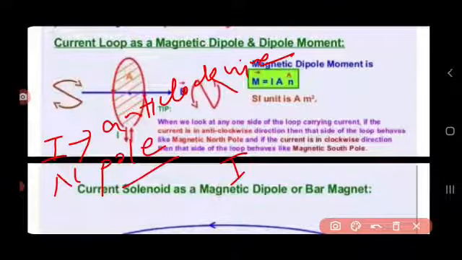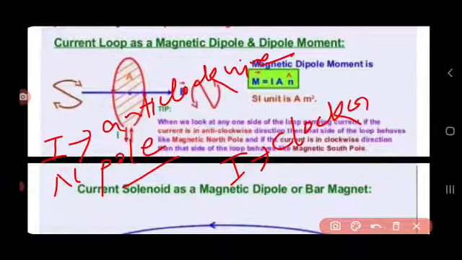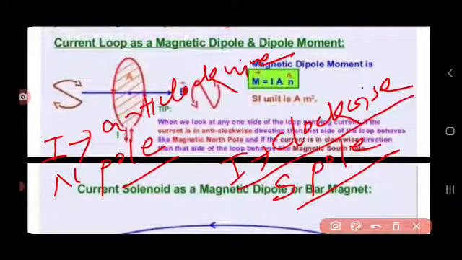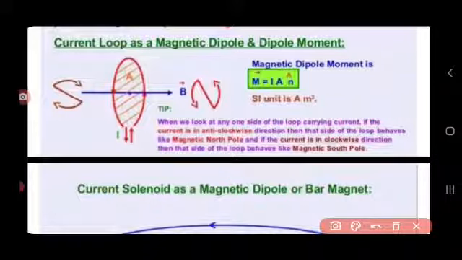A current carrying solenoid also acts as a bar magnet, with one end acting like a south pole and the other end acting like a north pole. So, a solenoid is also acting like a bar magnet. We have already dealt with the magnetic dipole and dipole moment.